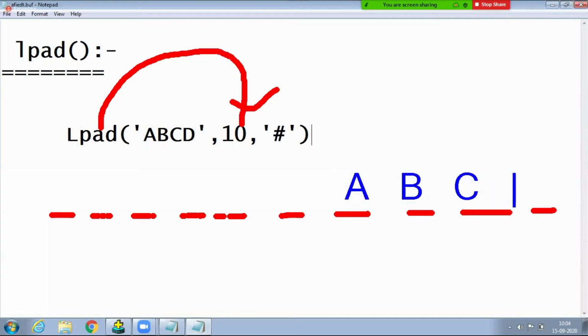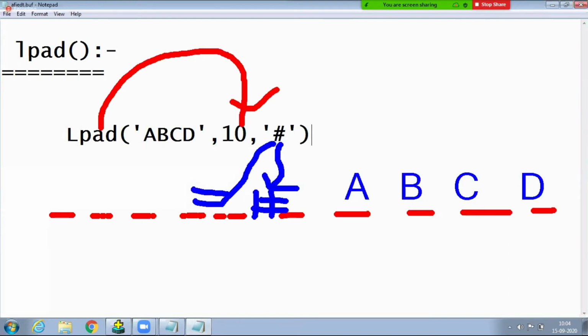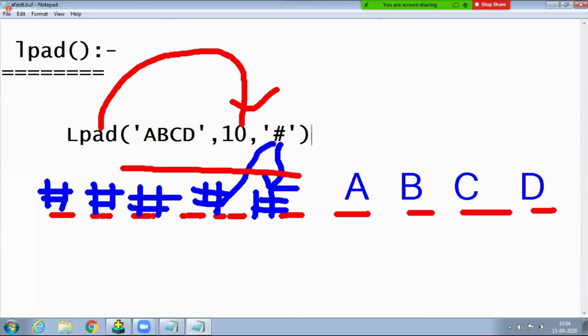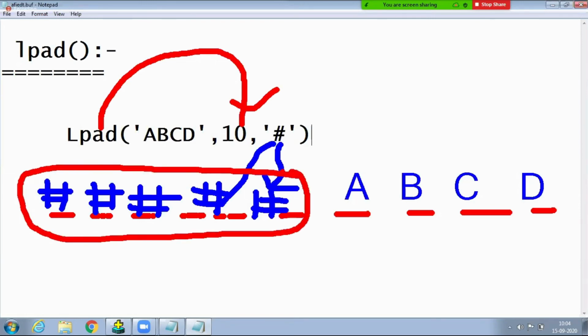But the remaining characters, you observe, on the left-hand side, the remaining spaces are filled with what? Yes, this hash. The remaining characters or bytes are filled with this hash. That's why Oracle Corporation or the ANSI standard defines it this way: it fills the remaining spaces with a specified character on the left side of the given string. That is called LPAD. LPAD means left-side padding only.